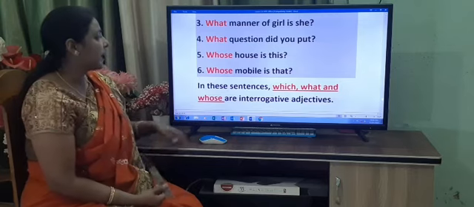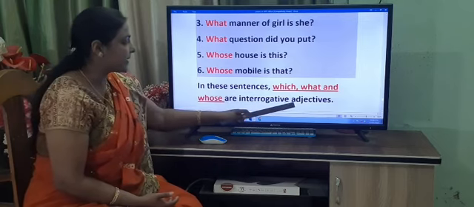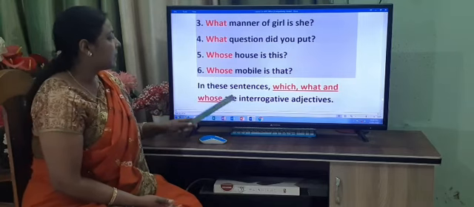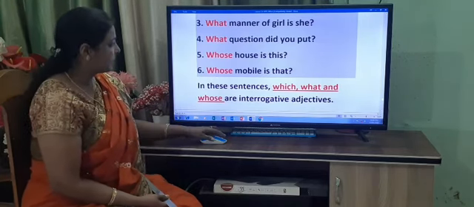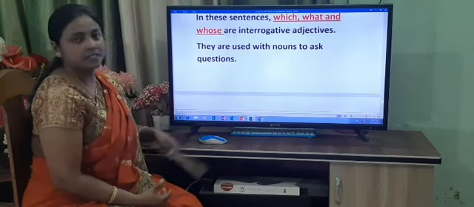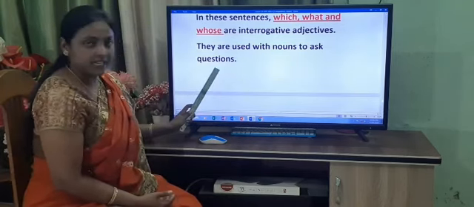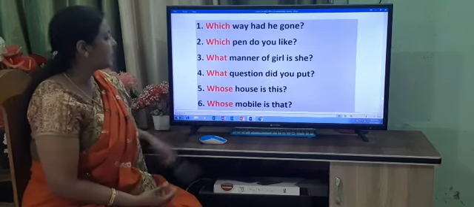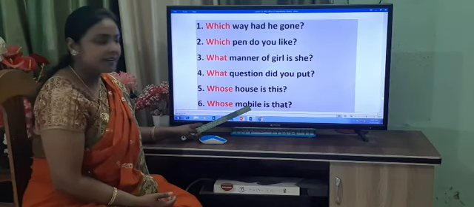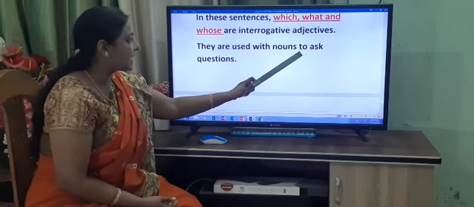In these sentences, which, what and whose are interrogative adjectives. They are used with nouns to ask questions. And here you can see children, way is a noun, pen, manner, question, house, mobile is a noun. So, they are used with nouns to ask questions.